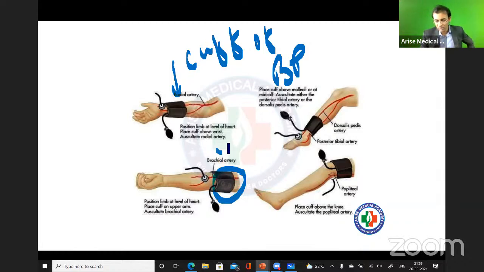You are going to check the pressure of the brachial artery, fine. And just above the knee, which one here? You are going to check the popliteal artery, right? Popliteal artery. But above the ankle here, over the dorsum, यहाँ पे कौन सा करोगे? This one is the dorsalis pedis artery, and just here this part, okay, just at the medial malleolus, here at this position you are going to check the posterior tibial artery, okay, the posterior tibial artery.